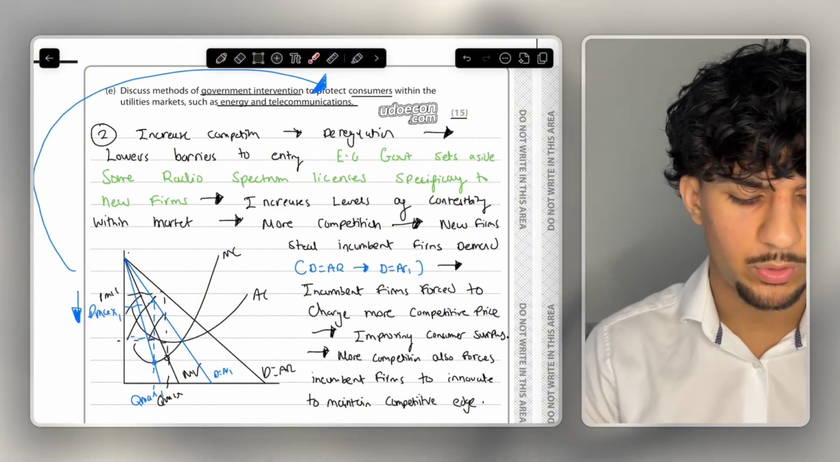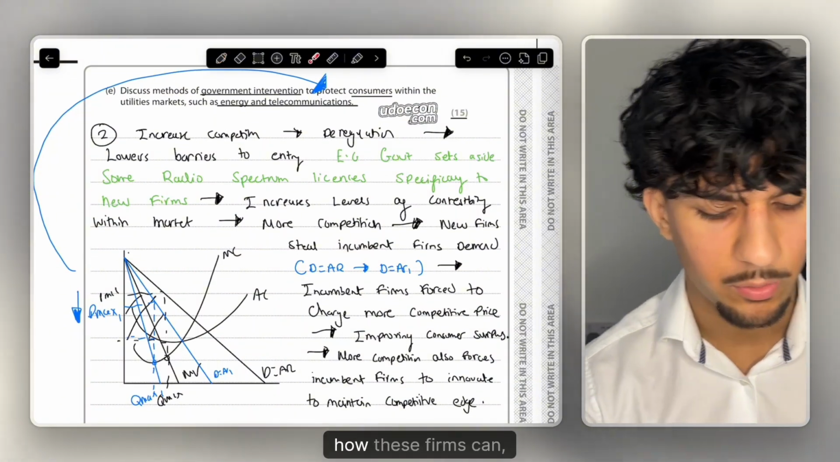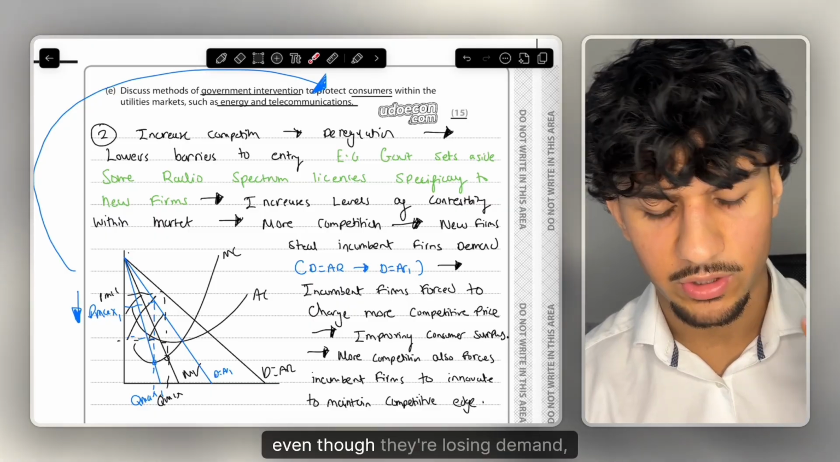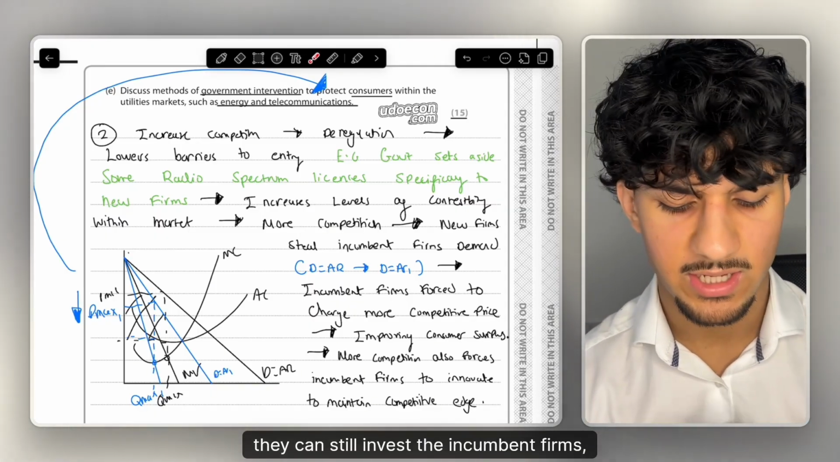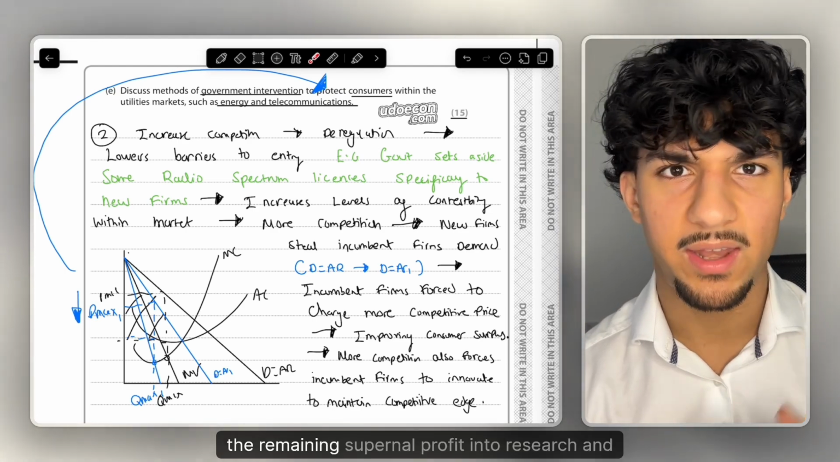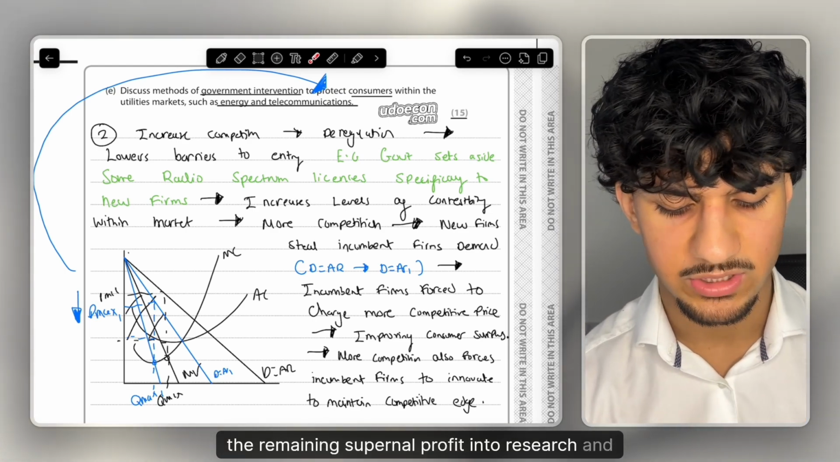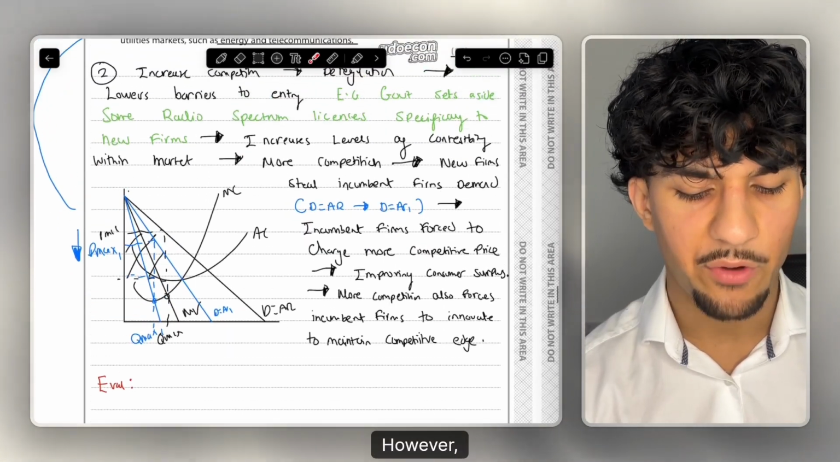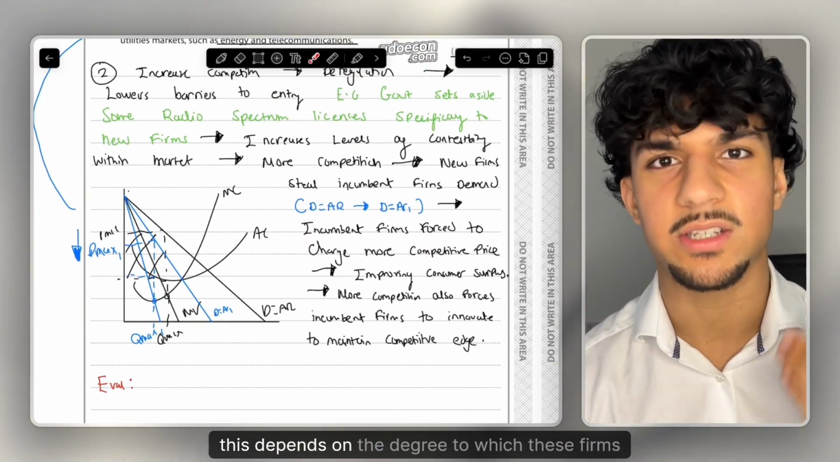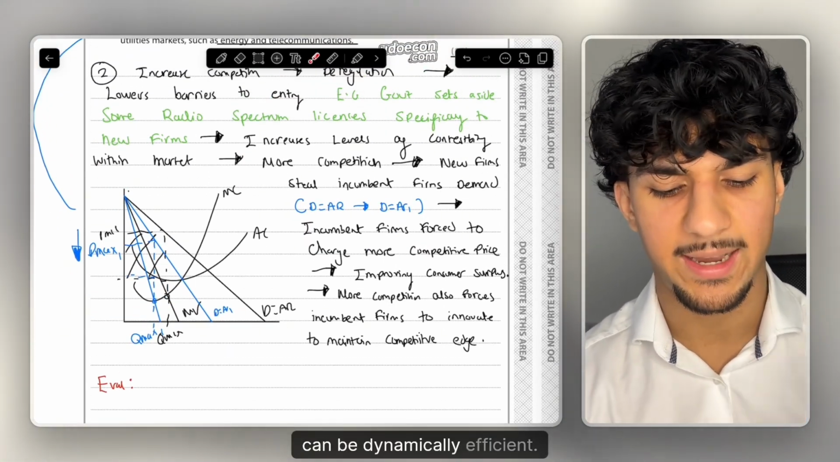Okay, so first things first, we ended the chain of analysis by talking about how these incumbent firms, even though they're losing demand, can still invest the remaining supernormal profit into research and development. But then a really good evaluation point to argue is, however, this depends on the degree to which these firms can be dynamically efficient.